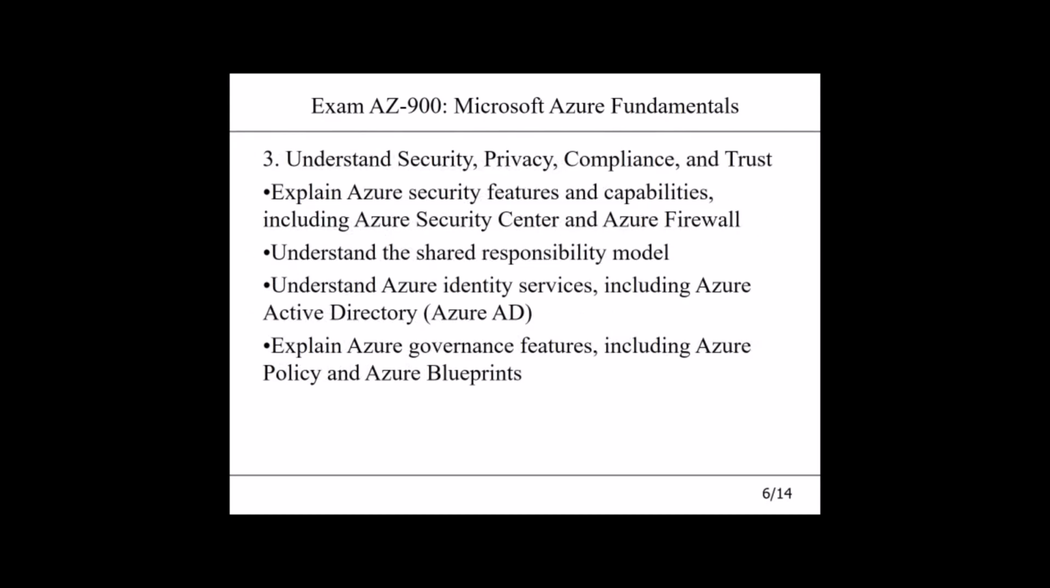Here we understand security, privacy, compliance, and trust: explain the Azure security features and capabilities, including Azure Security Center and Azure Firewall. We will also understand the shared responsibility model, understand the Azure identity services, including Azure Active Directory, Azure AD, and explain the Azure governance features, including Azure Policy and Azure Blueprints. So these different Azure services we learn in this topic, understanding security, privacy, compliance, and trust.